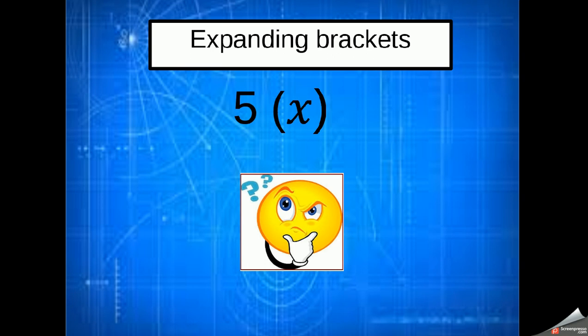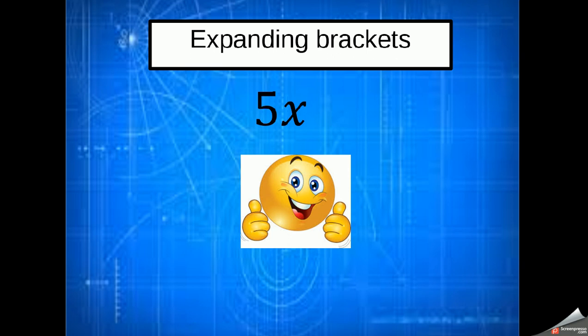So here, for instance, I've got an x variable inside brackets and a number 5 outside. A simple starting point. Basically, there's an invisible times sign between that 5 and brackets. So what this actually means is it's 5 times whatever's inside the bracket. So the equivalent of that is 5x, because 5 times whatever the x in the brackets is 5x.